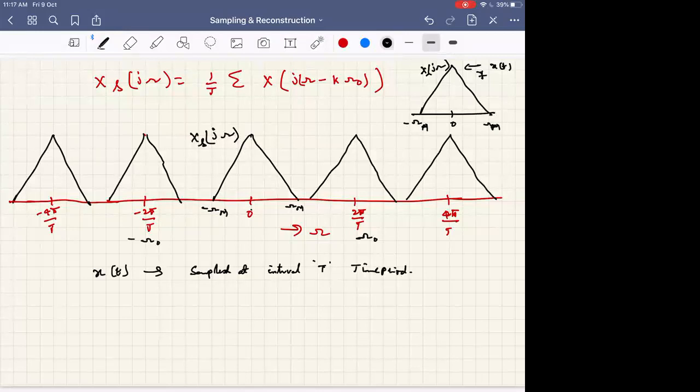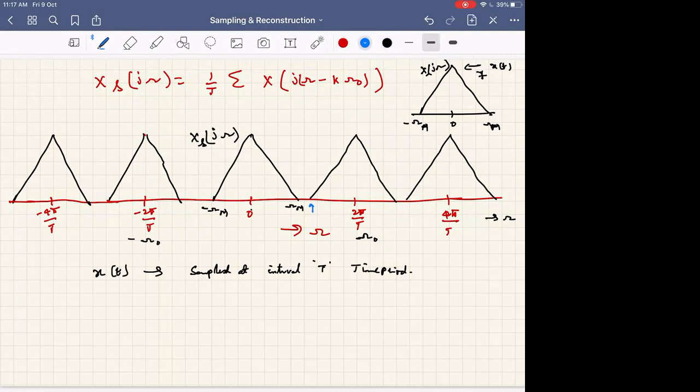This is again the omega axis. Here the value is 2 pi by T. This is omega naught. What is this particular value on the omega axis?